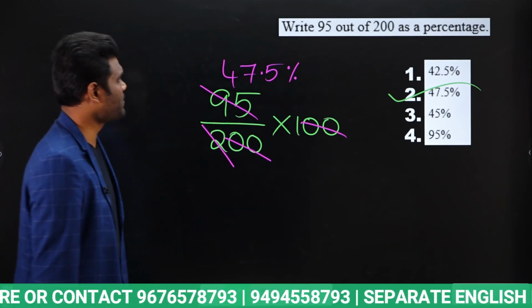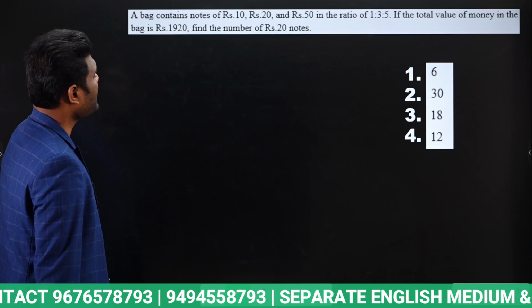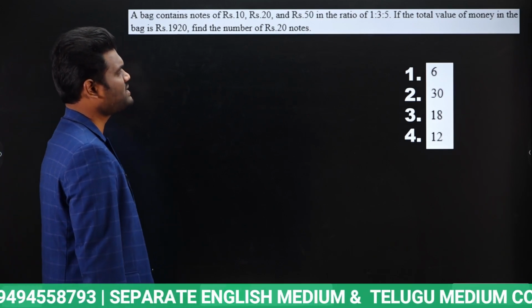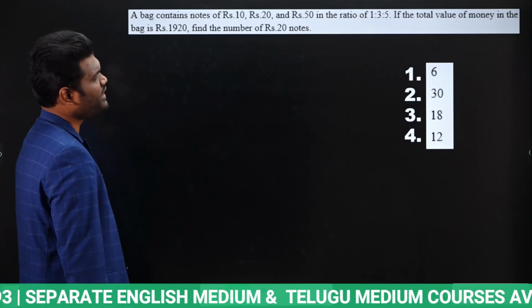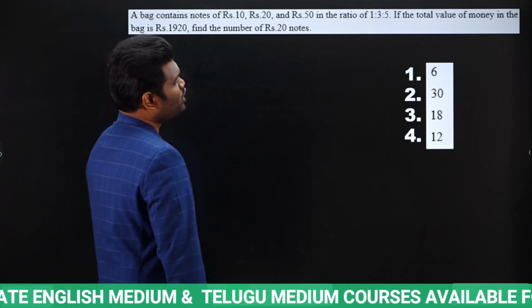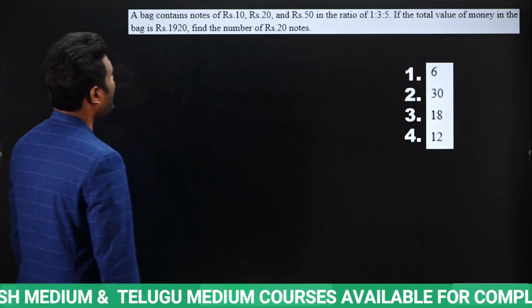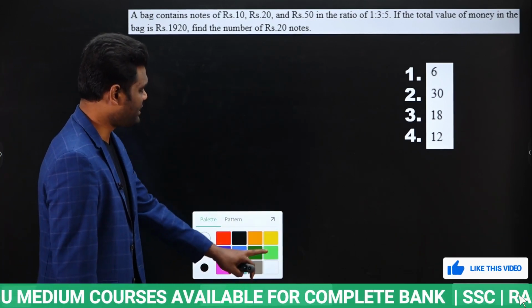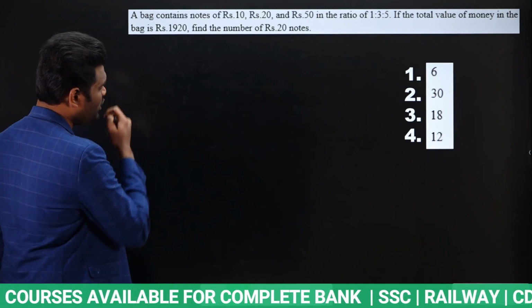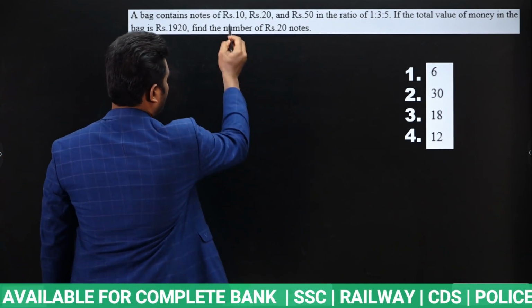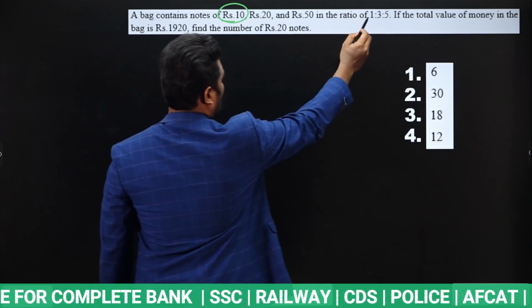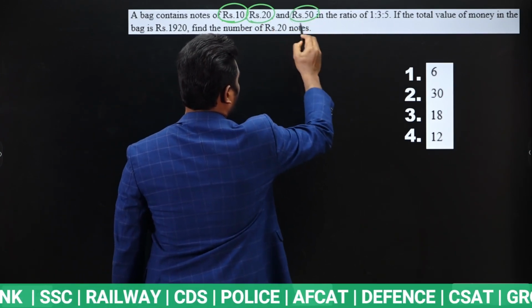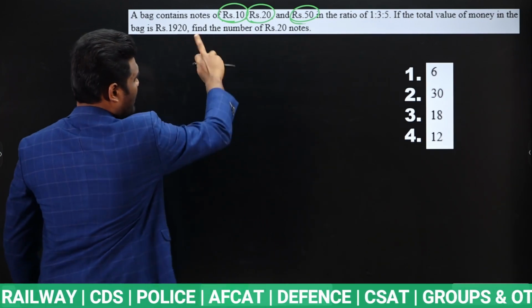Very simple question. Next: a bag contains notes of rupees 10, rupees 20 and rupees 50 in the ratio 1:3:5. If the total value of money in the bag is rupees 1920, find the number of rupees 20 notes. So we need to know how many 20 rupee notes are there. Very simple. If you observe, the 10 rupee notes are 1 part, 20 rupee notes 3 parts, 50 rupee notes 5 parts. Now just multiply.